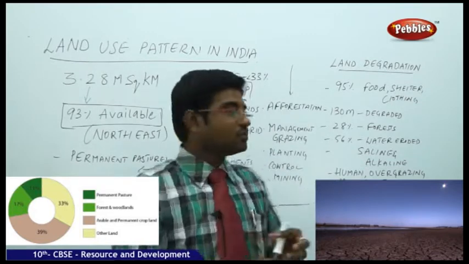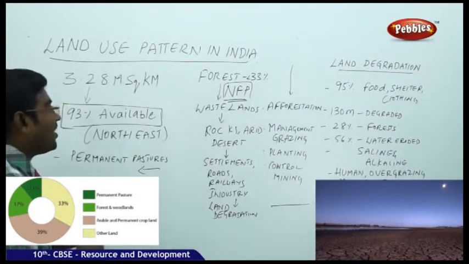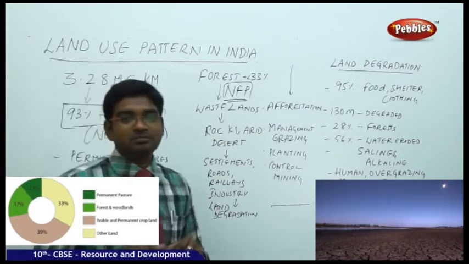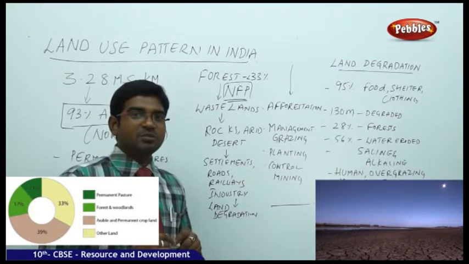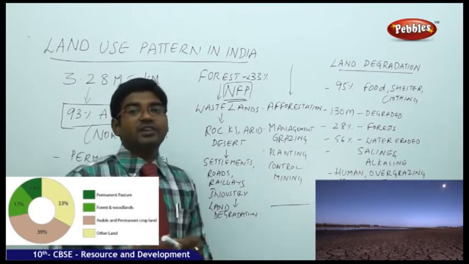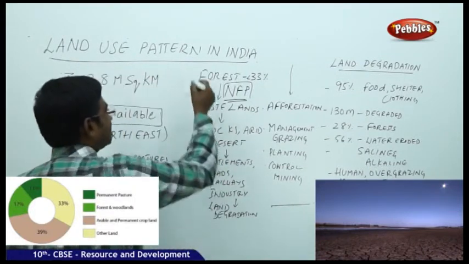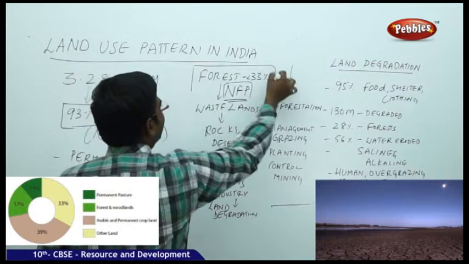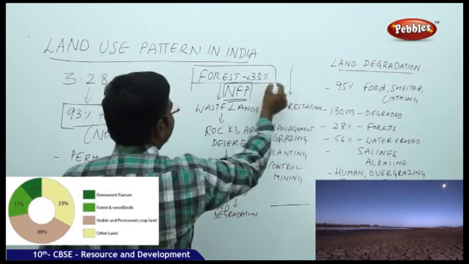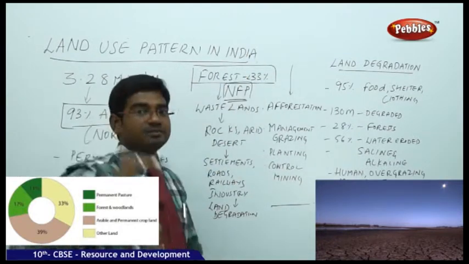And then, moving on to understand how the forests are in India. I told you, sir, forests have dangerous animals, and we are not living there. That is a specialty in India. According to the National Forest Policy of India, forest should be nearly 33% of the entire land.